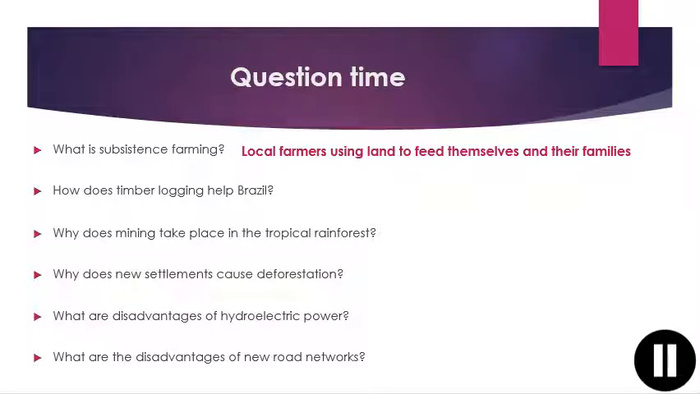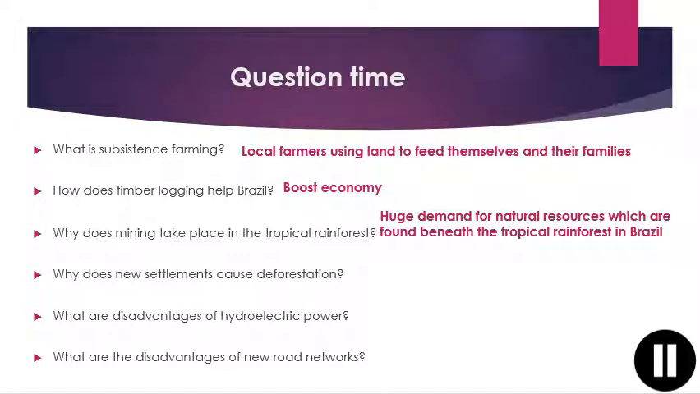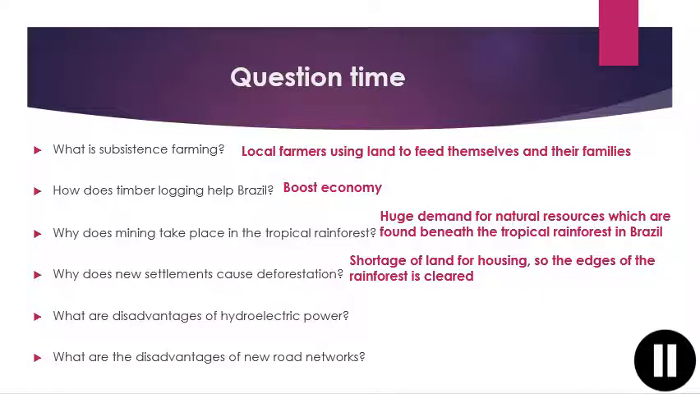Subsistence farming is when local farmers use the land to grow crops or rear animals for their own use. Timber logging helps Brazil by boosting its economy. Mining takes place in the rainforest because there is huge demand for the natural resources which are found beneath the tropical rainforest in Brazil. New settlements cause deforestation because there is a shortage of land for housing, so the edges of the rainforest are cleared.